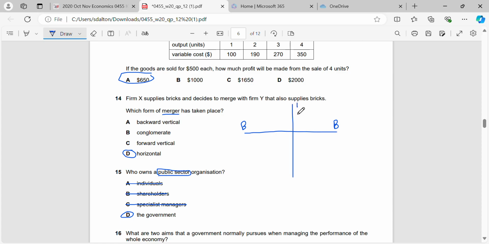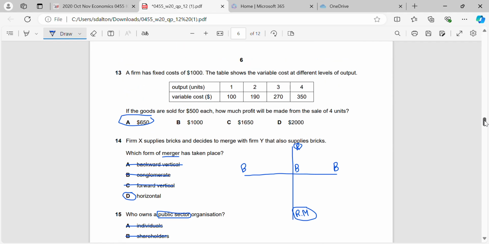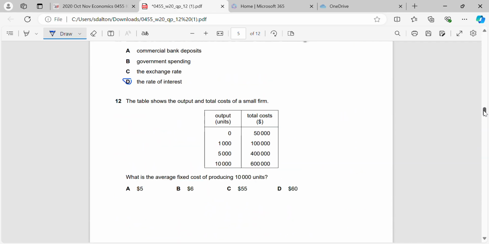Vertical would be if you had, for example, the retailer here that's selling the bricks. You have the brick manufacturer in the middle, and then you have the person who's sourcing the raw materials at the start. So vertical is when they're taking over a firm at another stage of the supply chain, whereas horizontal is they're moving within the same industry. You can recap on your type of mergers. Notes and mind maps are provided in the OneDrive for Unit 3.